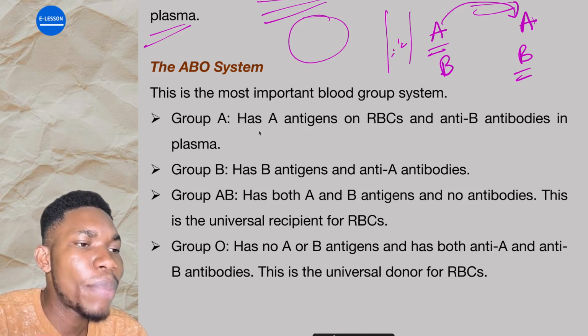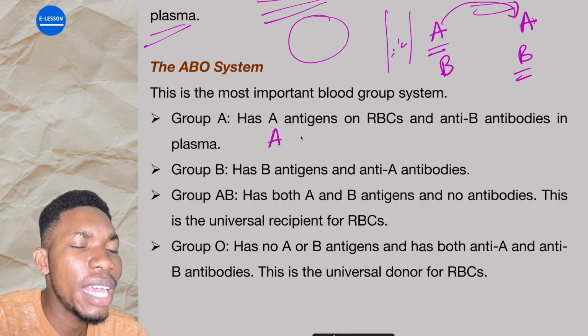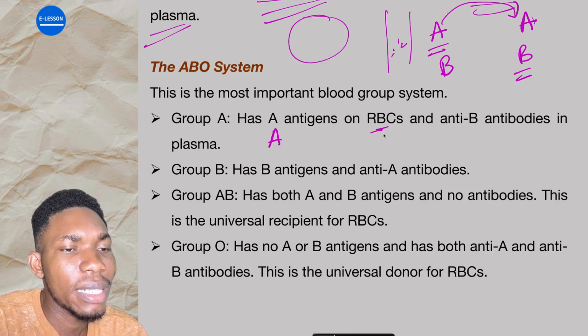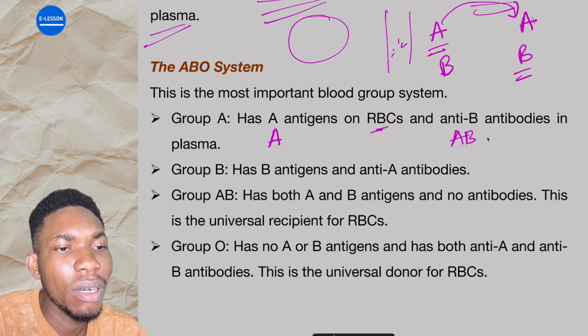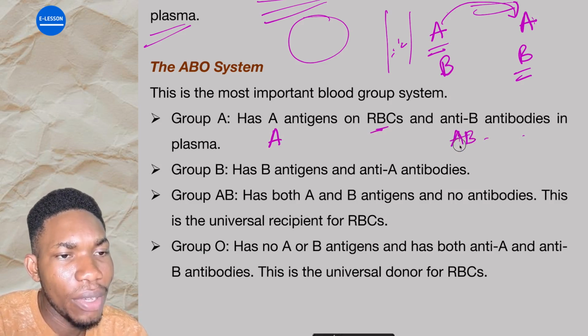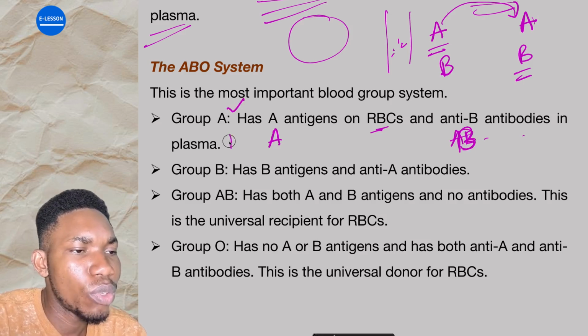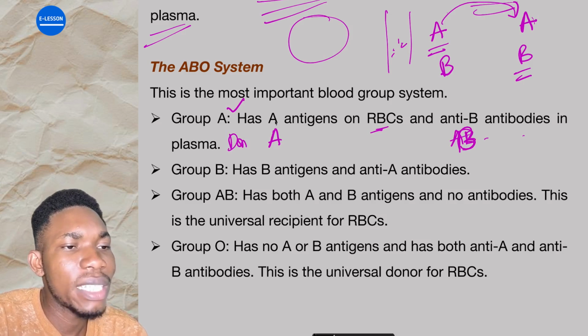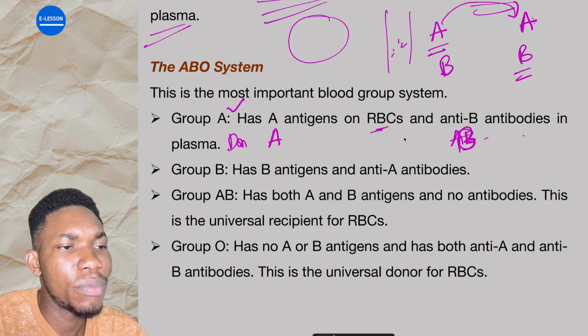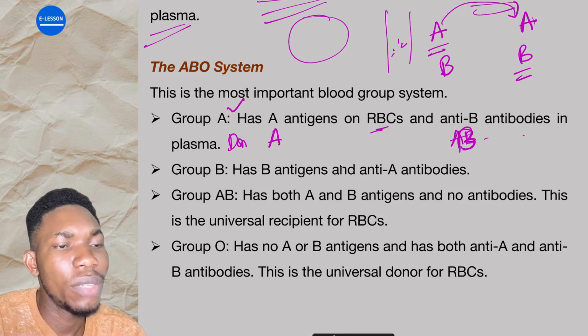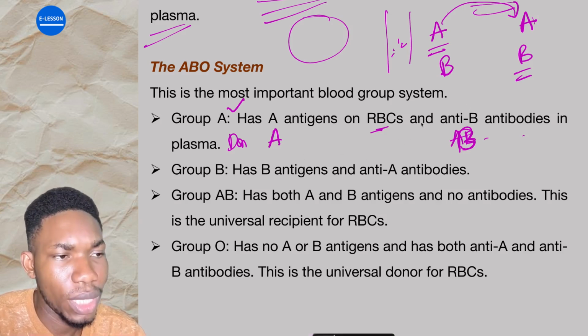It means that this person can receive from somebody that also has antigen A on red blood cells and antibody B. This one is the person that has it. This one is the donor. The donor must have antigen A and antibody B. Antigen A and antibody B do not react. Are you getting it? So they can donate.